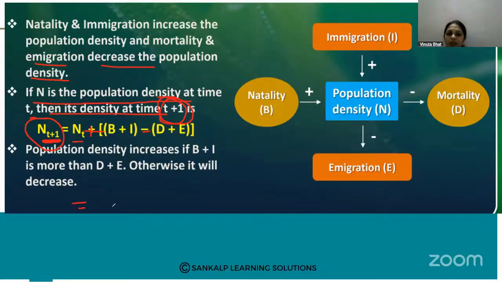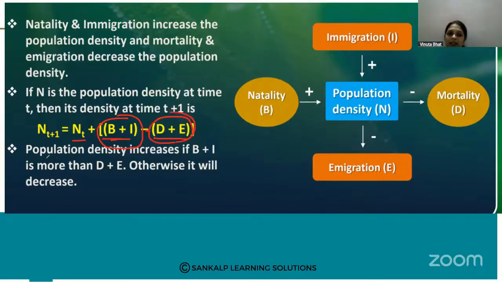For example, if the population density was 10, then the population density after 5 months, after 10 months, 10 plus 1, like this, they have given this equation. Nt plus B plus I, birth plus immigration, so natality plus immigration minus death minus emigration.